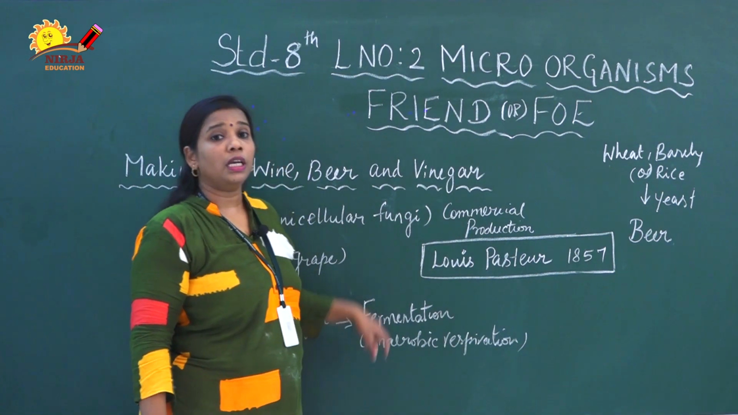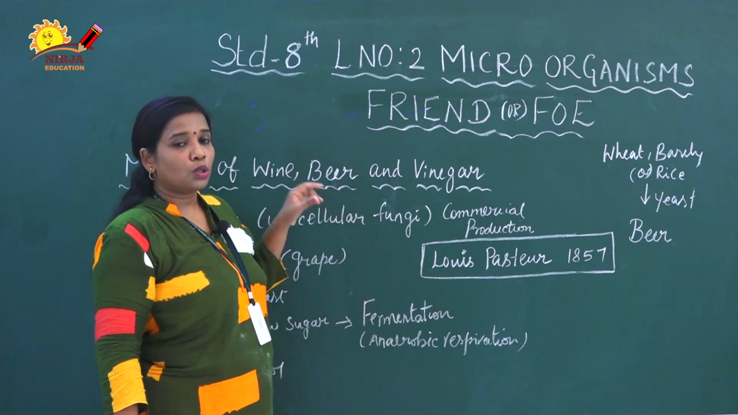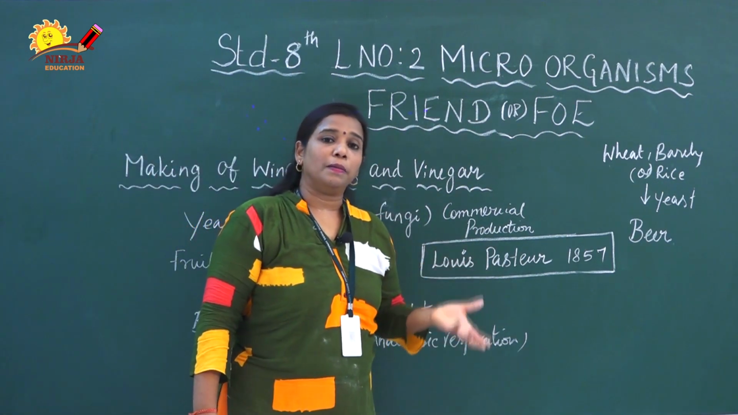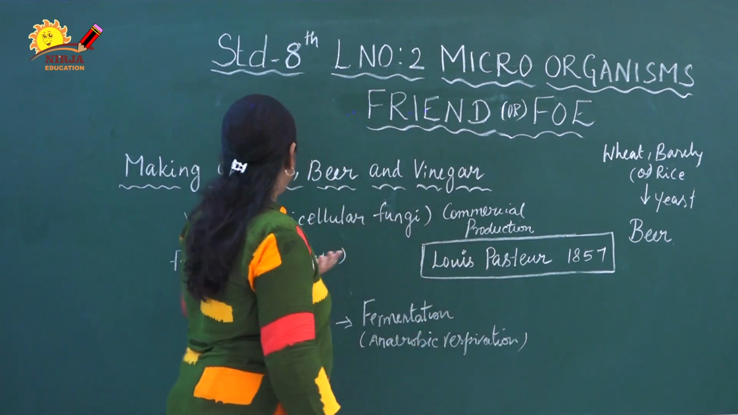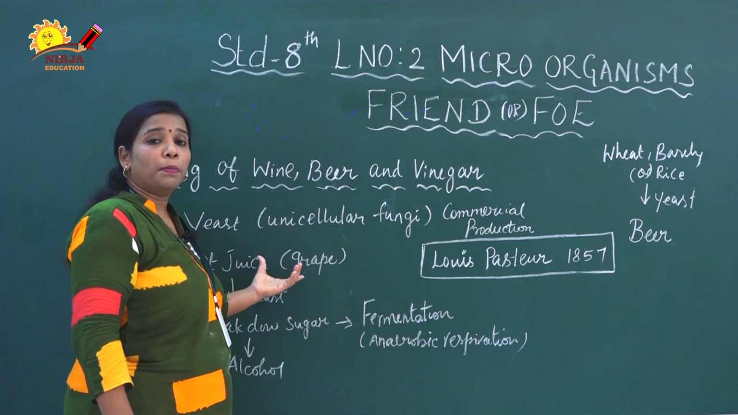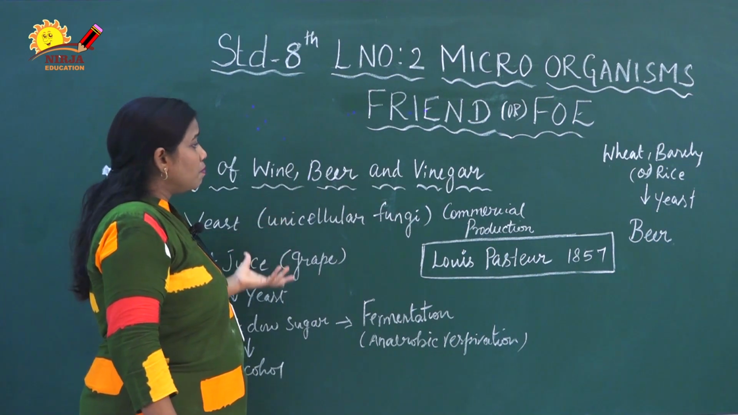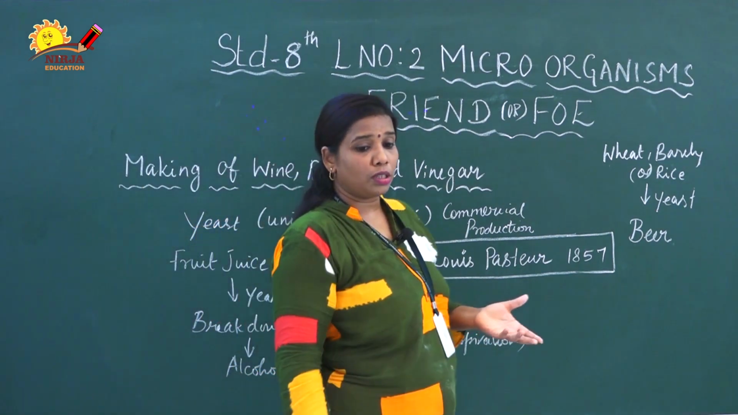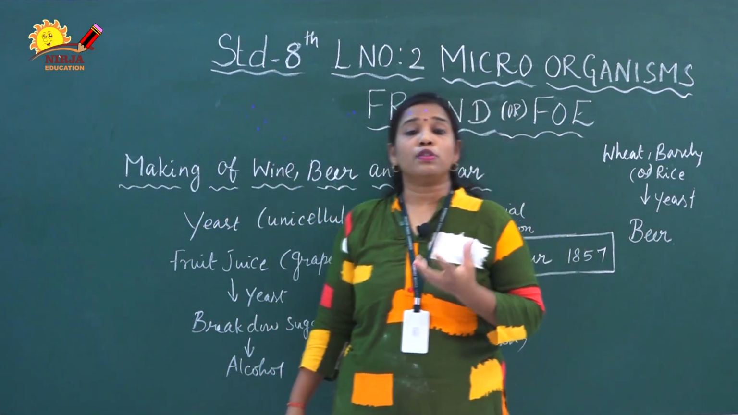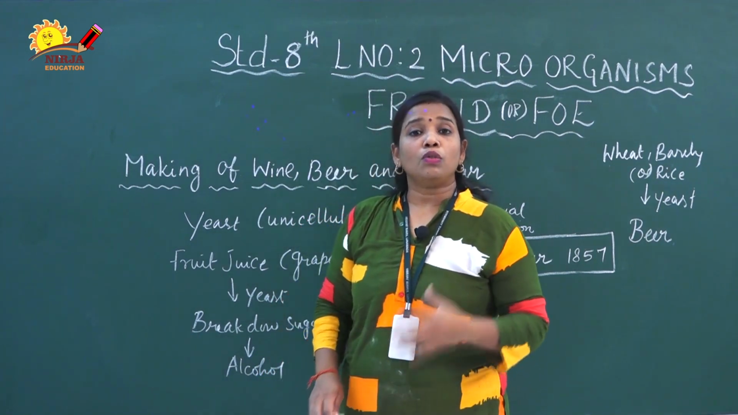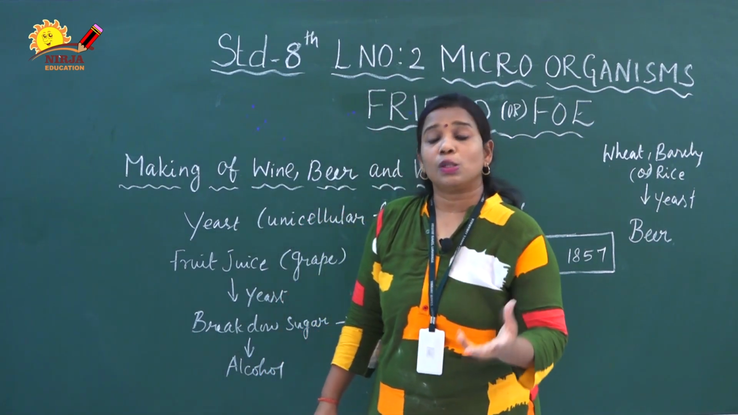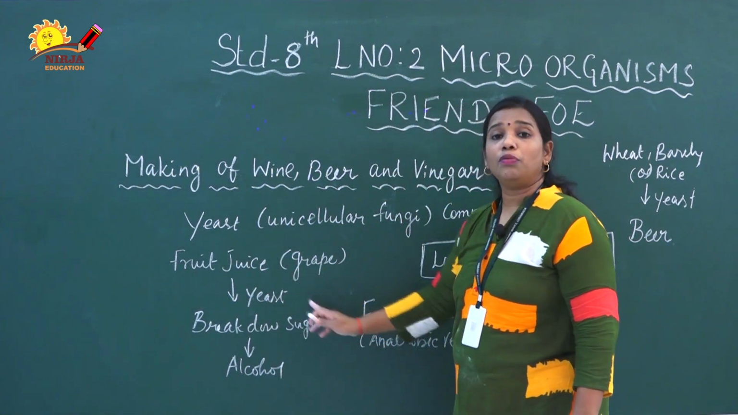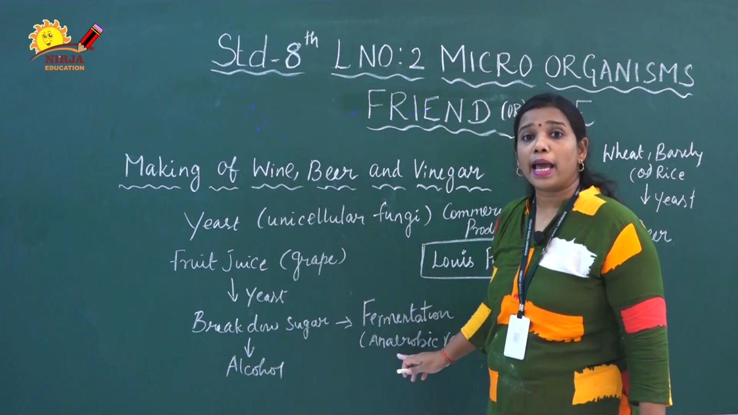From this process only, beverages are prepared. So first we have to learn how alcoholic beverages like beer and wine are prepared. Fruit juices are used for the preparation of wine, beer and also vinegar. These fruit juices, either grape juice or any other fruit juice, are made up of a sugar component. So the yeast breaks down the sugar component into energy as well as alcoholic substances. This process is called fermentation. It occurs without oxygen, so it is also called anaerobic respiration.